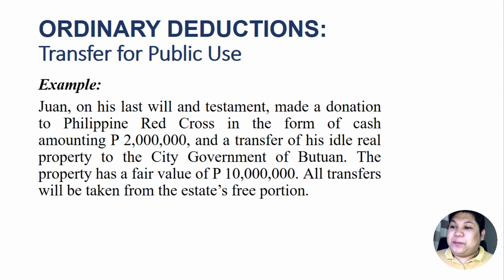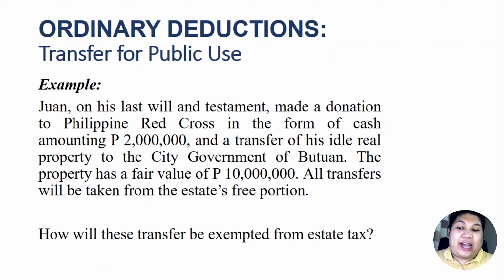Example, Juan, in his last will and testament, made a donation to the Philippine Red Cross in the form of cash amounting to 2 million and a transfer of his idle real property to the city government of Butuan. So there are two transfers for public use here. Number one, to Philippine Red Cross, and number two, to the city government of Butuan. The property has a fair value of 10 million pesos. And all transfers will be taken from the estate's free portion. So no amount of the legitime is used or is compromised with these two transfers.